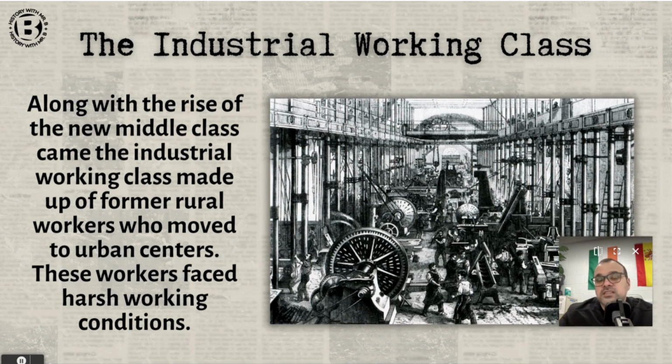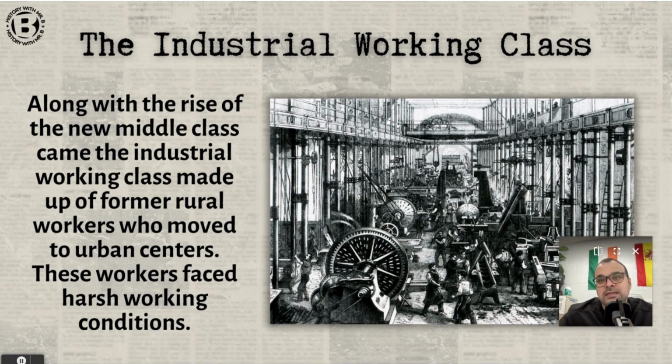They are experiencing harsh conditions: long hours, low wages, and little to no social protection. This concentration of workers in factories leads to the development of what is called class consciousness. Workers begin to organize themselves. They are very conscious of where they fall in society and how society views them. And so they begin to organize into unions and political movements and push for better working conditions, better wages, and more rights in the workplace and outside of the workplace.